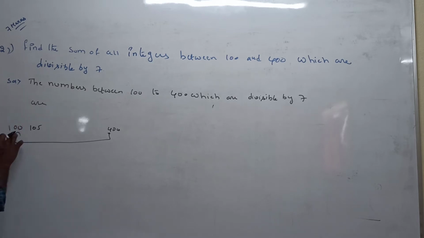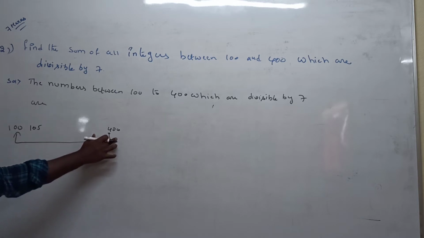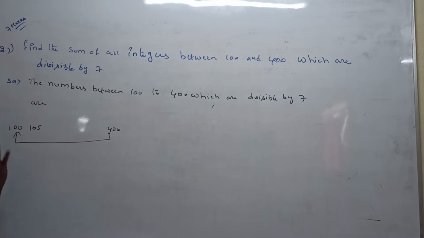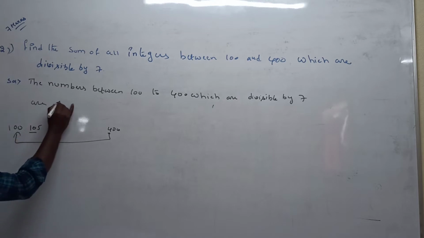Between 100 to 400, how many elements are divisible by 7? Don't consider 100. 101 is not possible, 102 is not possible, 103 is not possible, 104 also not possible. Next 105 is possible.